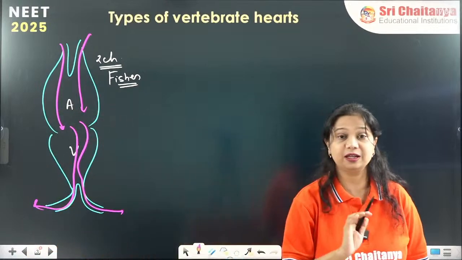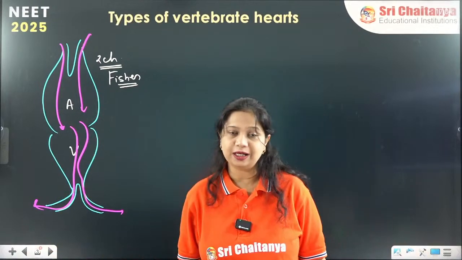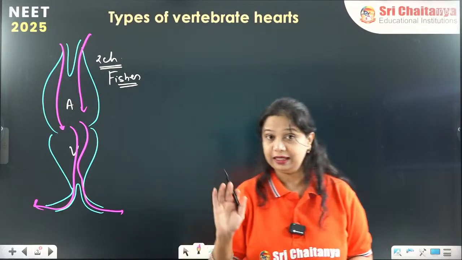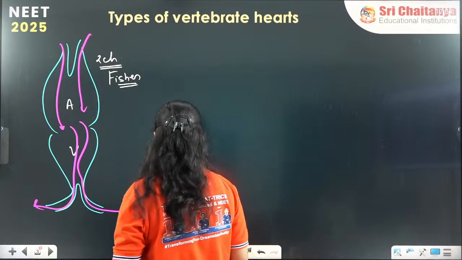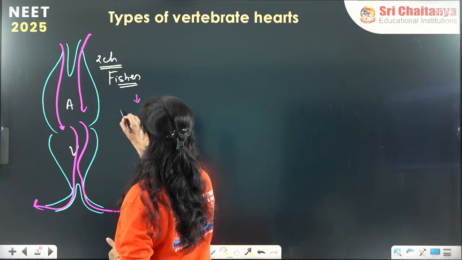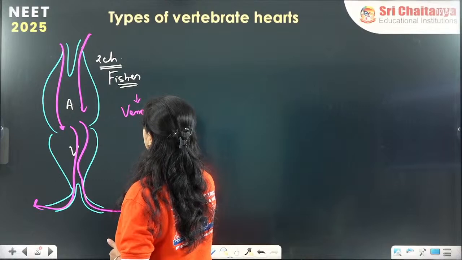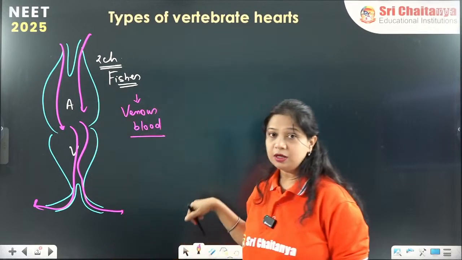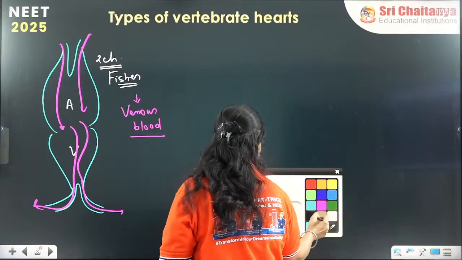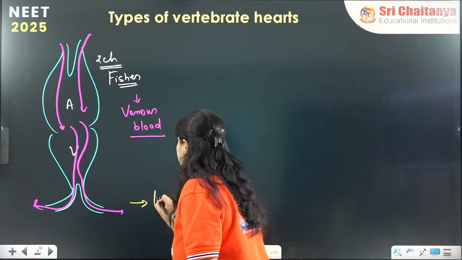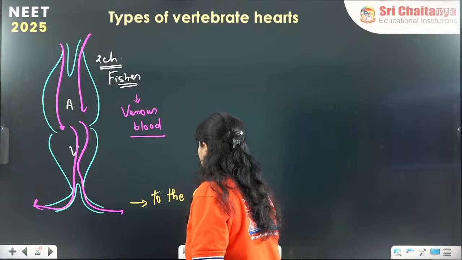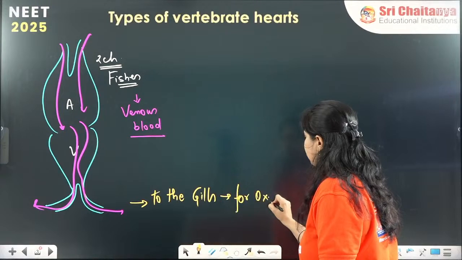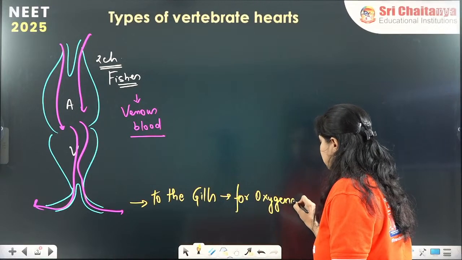Normally we know the heart receives oxygenated as well as deoxygenated blood. In case of the fishes, the heart is a venous heart because the deoxygenated blood enters the heart, gets pumped out and goes straight to the gills for oxygenation.